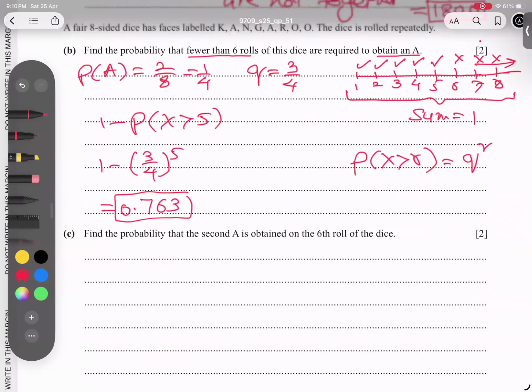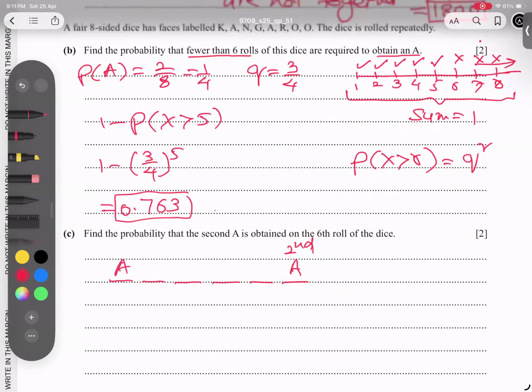Last part of this question: find the probability that the second A is obtained on the sixth roll. First he talked about the first A, and now he talks about the second A. So let's plan 1, 2, 3, 4, 5, 6. Six means A is coming on the sixth roll. But what about the first five? Because this is the second time A appears, where's the first A?